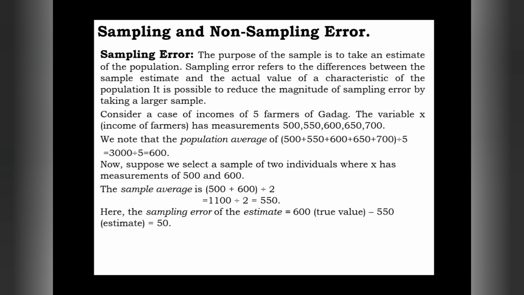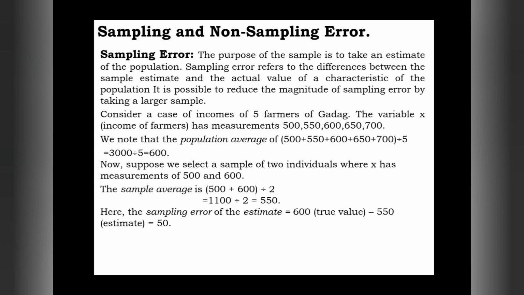500 plus 600 plus 650, how much will it be? 1750. So if we divide that 1750 by 3, how much will it be? So if we add one more farmer who is earning 650, the total income of those 3 farmers is 1750.